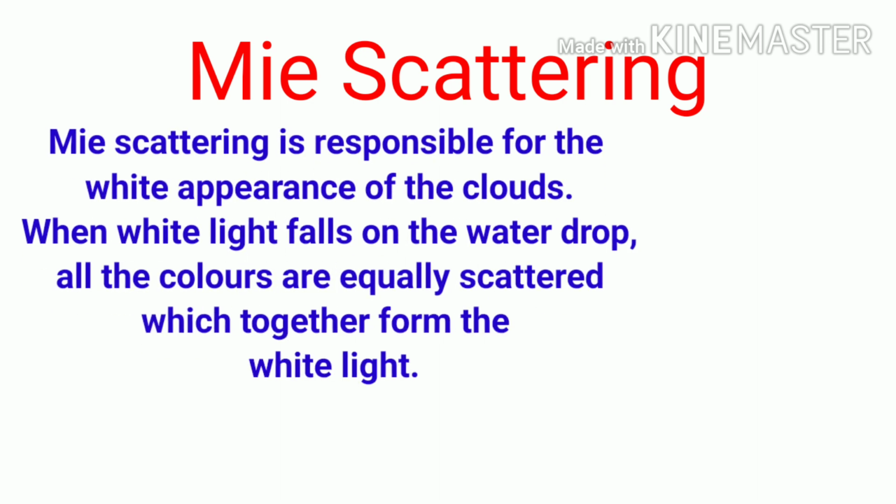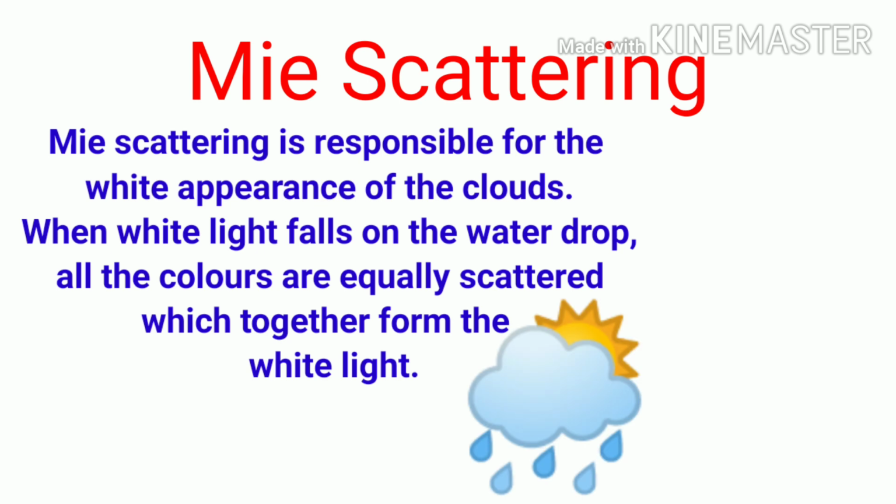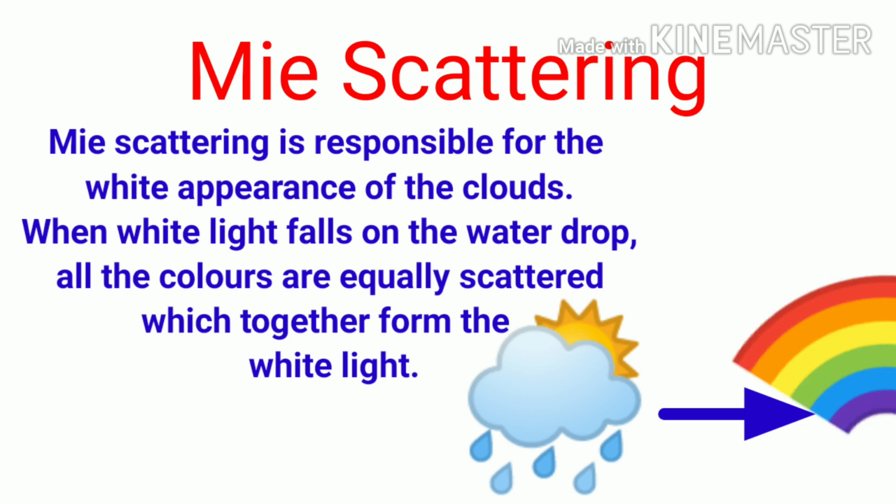Next one is Mie scattering. Mie scattering is responsible for the white appearance of the clouds. When white light falls on the water drops, all the colors are equally scattered, which together form white light. The example is the formation of a rainbow.